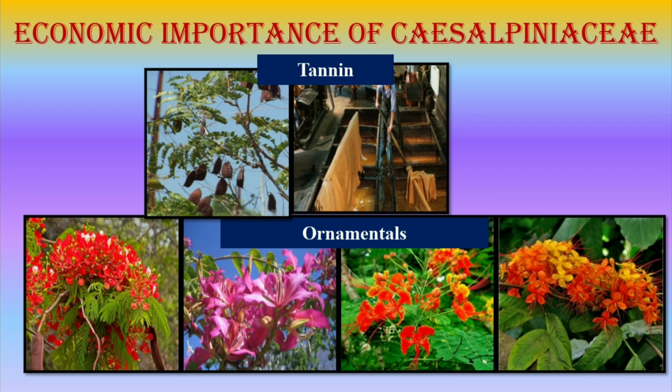As ornamentals, the plants like Delonix regia, that is Gulmohar, Bauhinia variegata, that is Kanchan, Caesalpinia pulcherrima, that is Shankasur, Saraca indica, that is Sitashok, are grown in the garden and along the roadside as ornamental trees.